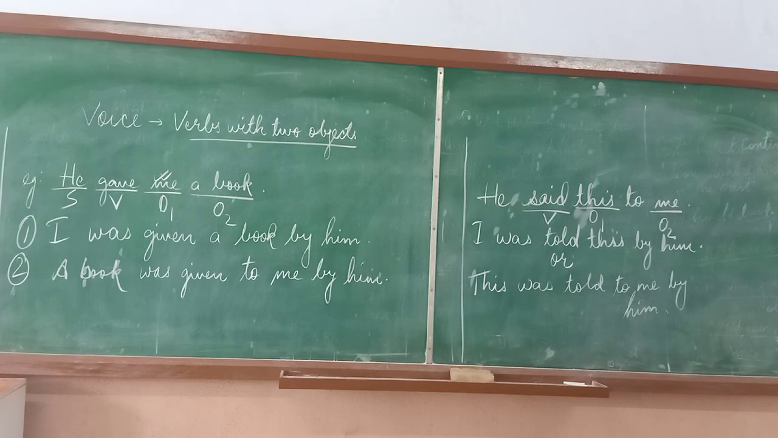A few more examples I am giving you. You can write this on your board or in your copies. They sent me a box. The answer can be a box was sent to me by them, or it can also be converted like I was sent a box by them. Both the answers will be correct. So whenever you have a verb having two objects, use any one object and convert the sentence. But do not leave away the other object. Use it also.